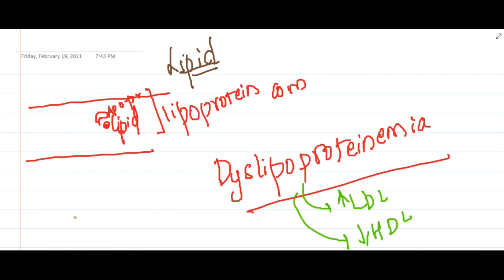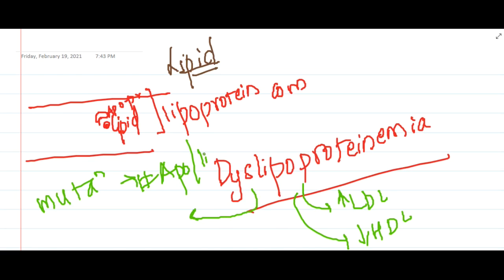It also occurs due to mutations leading to defects in apoproteins or lipoprotein receptor defects. All these result in dyslipoproteinemias, which affect the circulating lipid levels.